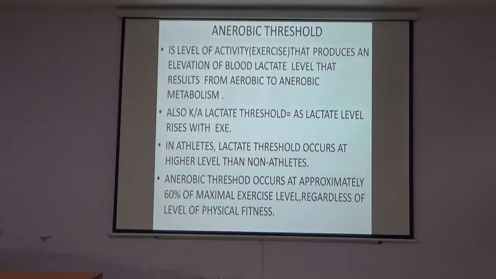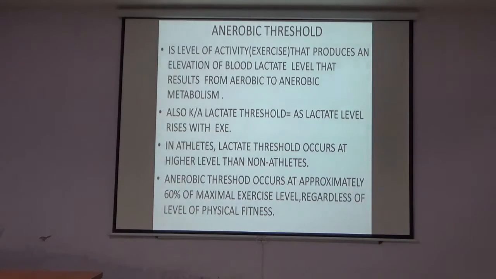After a certain stage, the exercise converts from aerobic to anaerobic. In that process, the lactate level of the blood rises. This is the anaerobic threshold, at which point our exercise changes from aerobic to anaerobic. It is also known as the lactate threshold, that is, the lactate level rises with exercise. In athletes and non-athletes, the lactate threshold occurs at a higher level in athletes than in non-athletes.